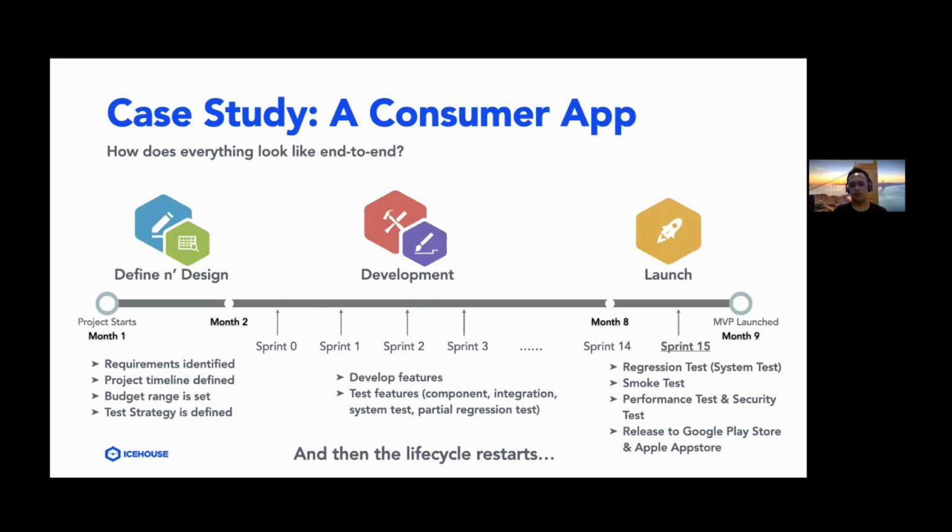Yeah. So that's basically the end-to-end process of an SDLC at iSOS, and also how testing activities are done in the SDLC. And this is the end of my presentation.